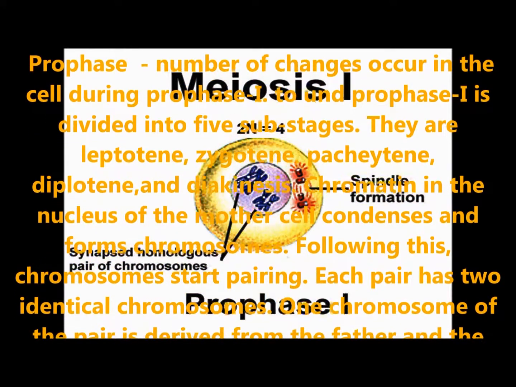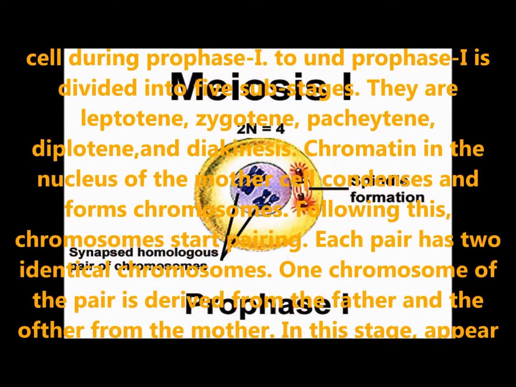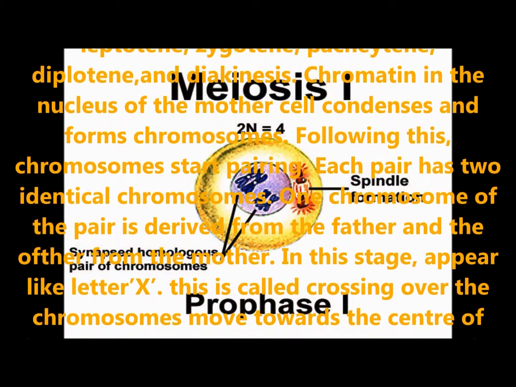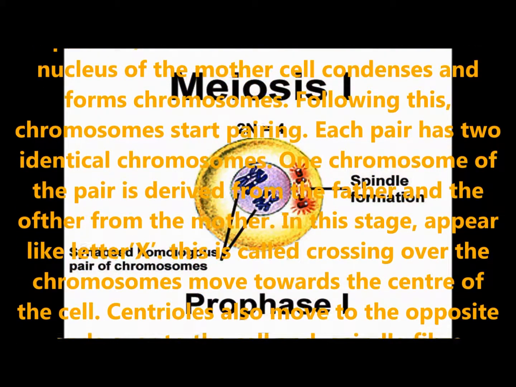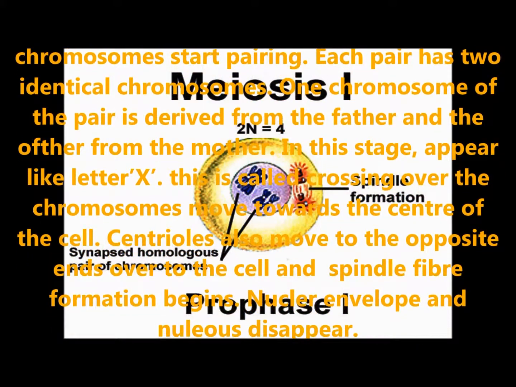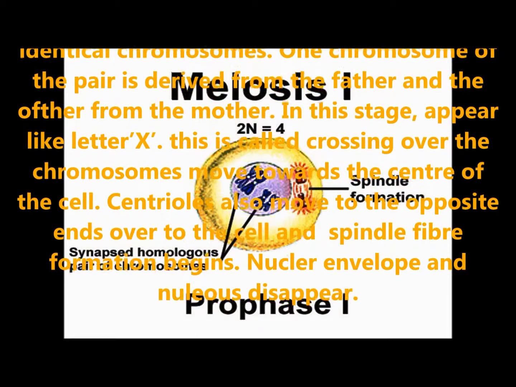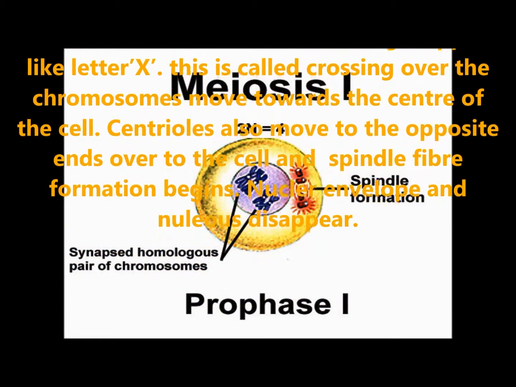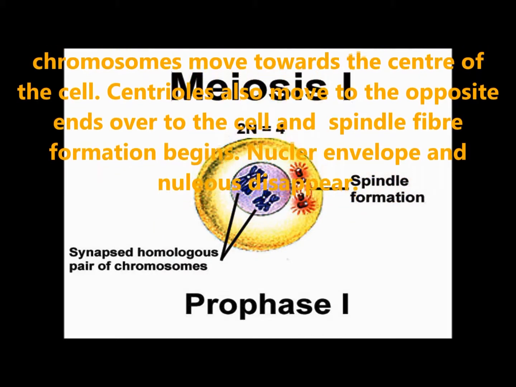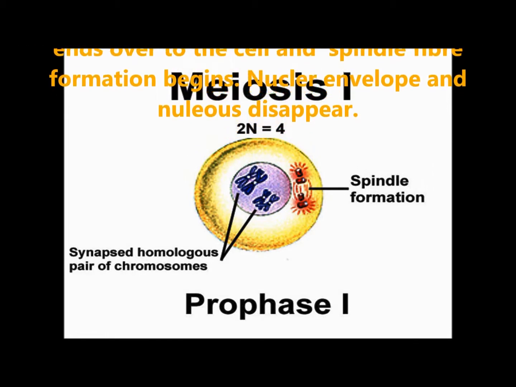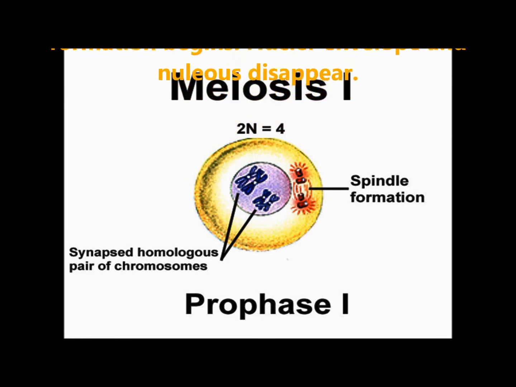Chromatin in the nucleus of the mother cell condenses and forms chromosomes. Following this, chromosomes start pairing, and each pair has two identical chromosomes. One chromosome of the pair is derived from the father and the other from the mother. At this stage it appears like a letter X. This is called crossing over. The chromosomes move towards the center of the cell. Centrioles also move to the opposite ends, and spindle fiber formation begins. The nuclear envelope and nucleus gradually start to disappear.